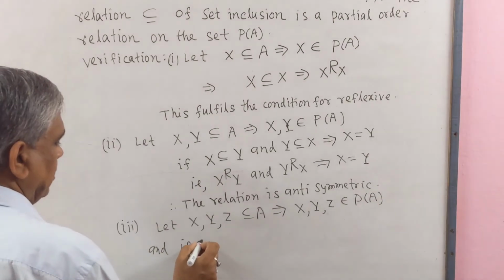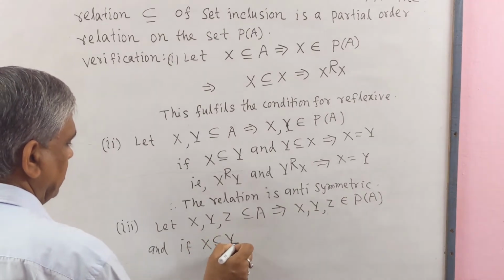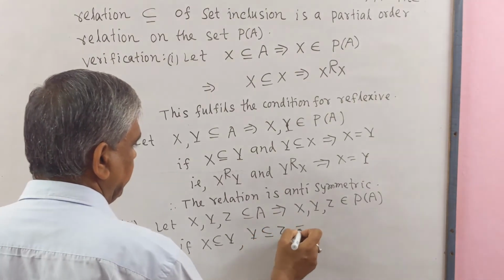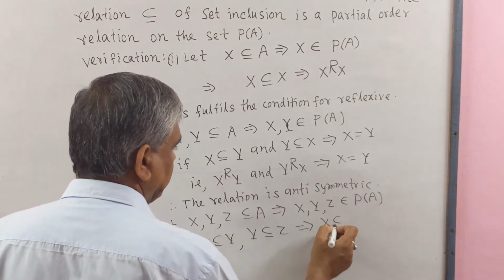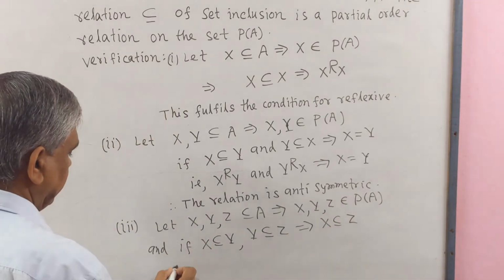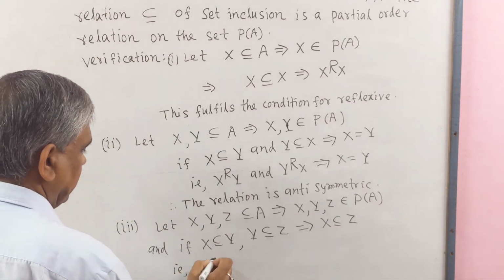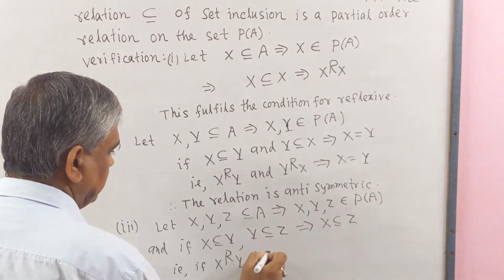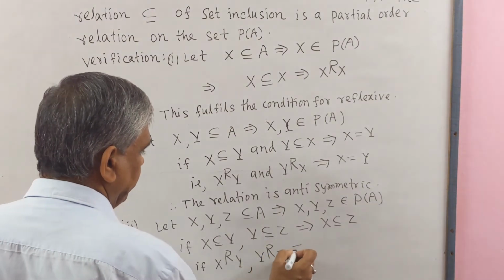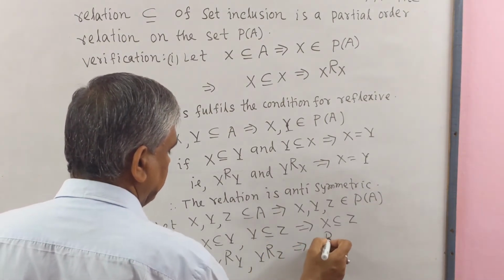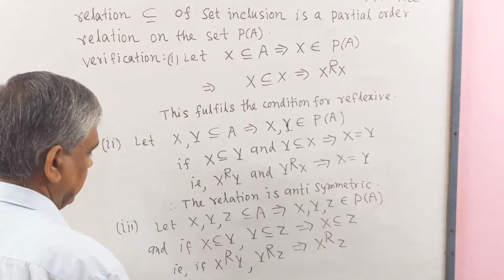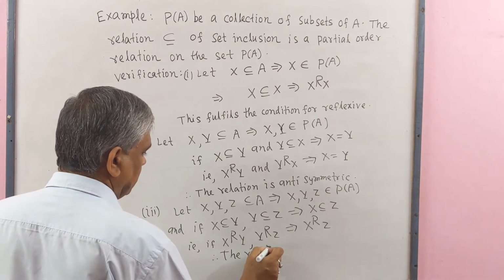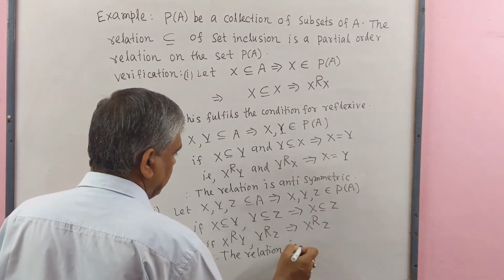If X is a subset of Y and Y is a subset of Z, then X is a subset of Z. That is, if X is related to Y and Y is related to Z, then X is related to Z. Therefore, the relation is transitive.